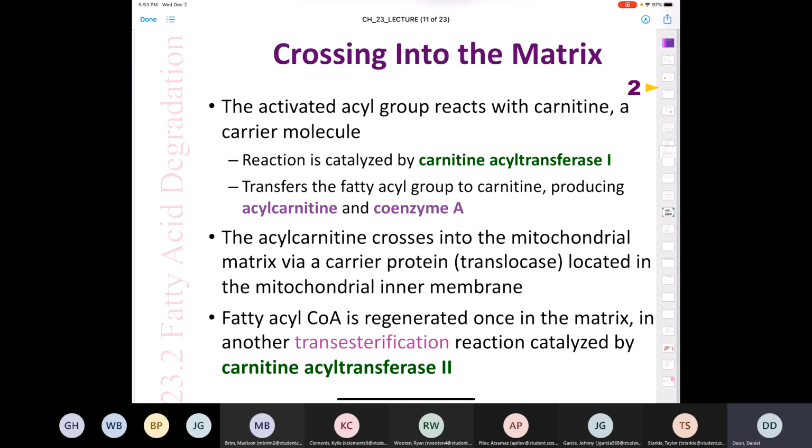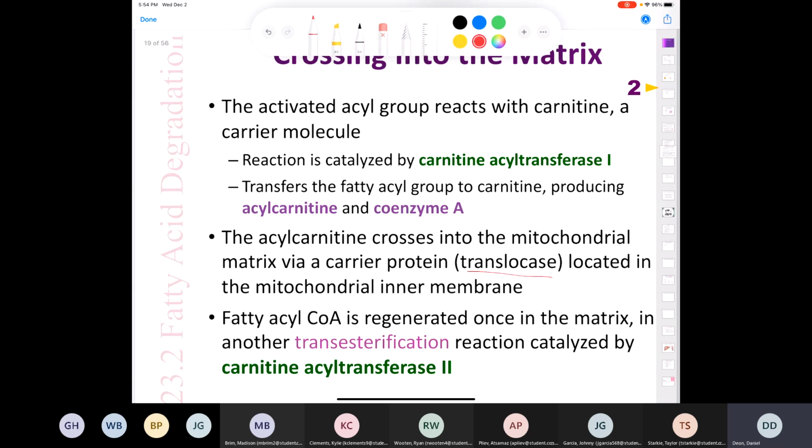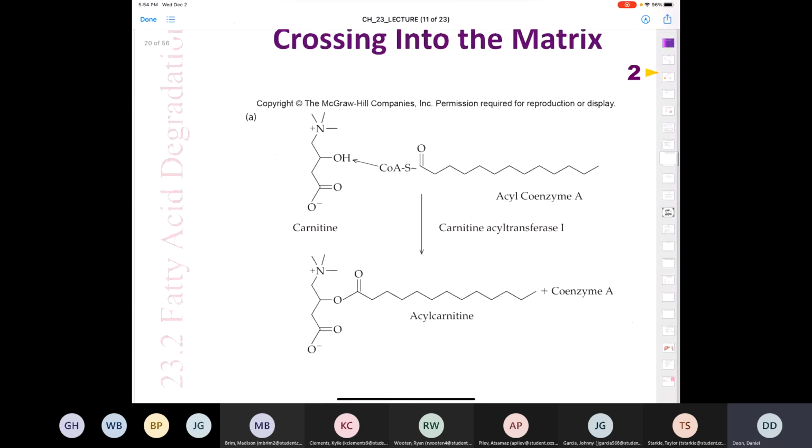We're going to look at its structure in a second, which is going to produce a molecule called acylcarnitine, and it's going to liberate coenzyme A. So you're like, well, you know, 1 step forward, 2 steps back, right? But hold on. The acylcarnitine is then going to cross into the mitochondrial matrix via a carrier protein called a translocase, embedded in the mitochondrial inner membrane. And then the fatty acyl coenzyme A is going to be regenerated by a transesterification reaction catalyzed by a second enzyme called carnitine acyltransferase 2. So let's take a look at the pathway here.